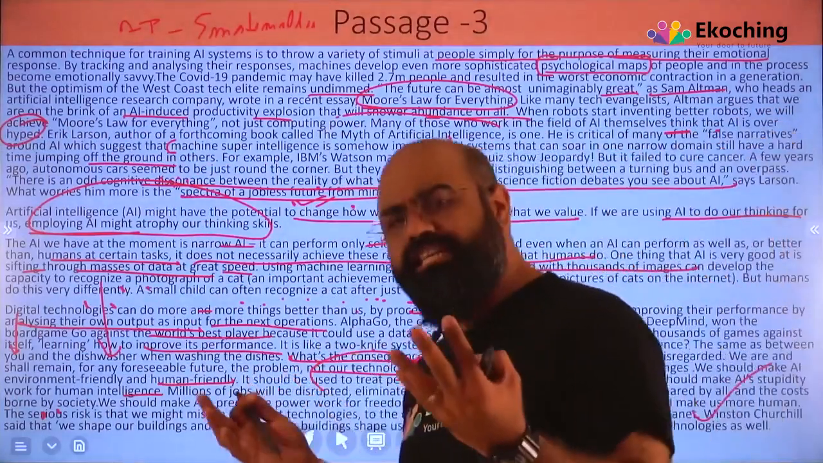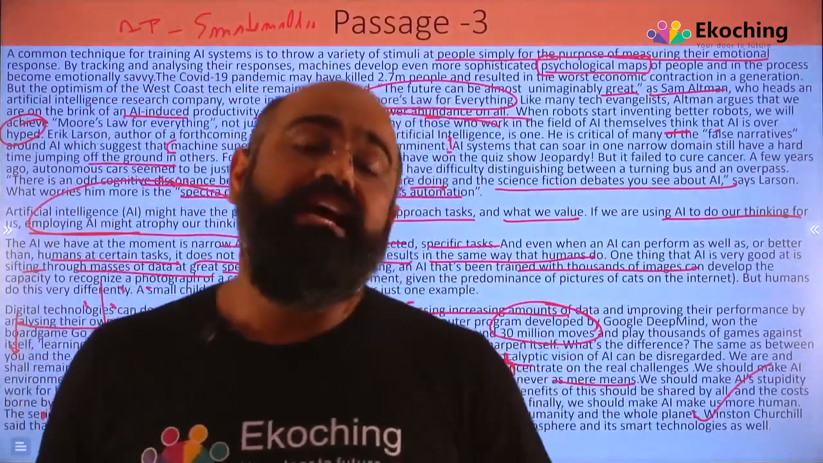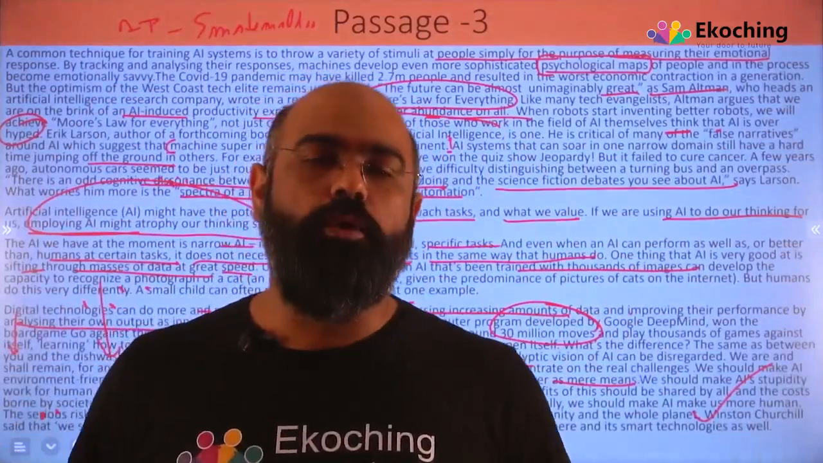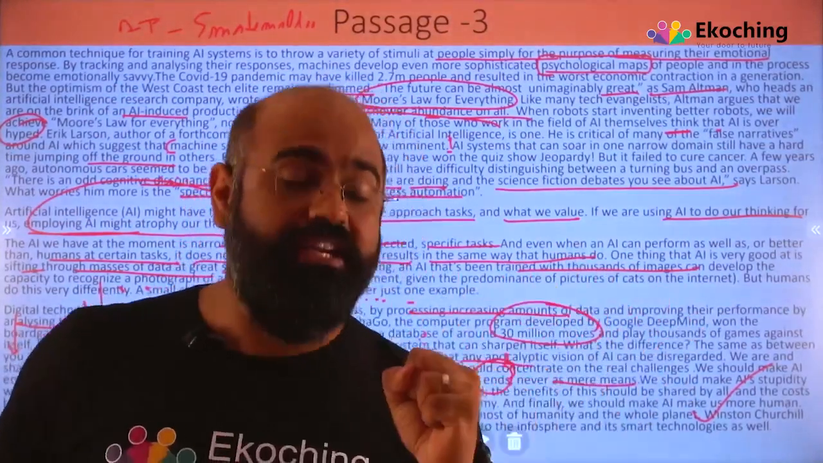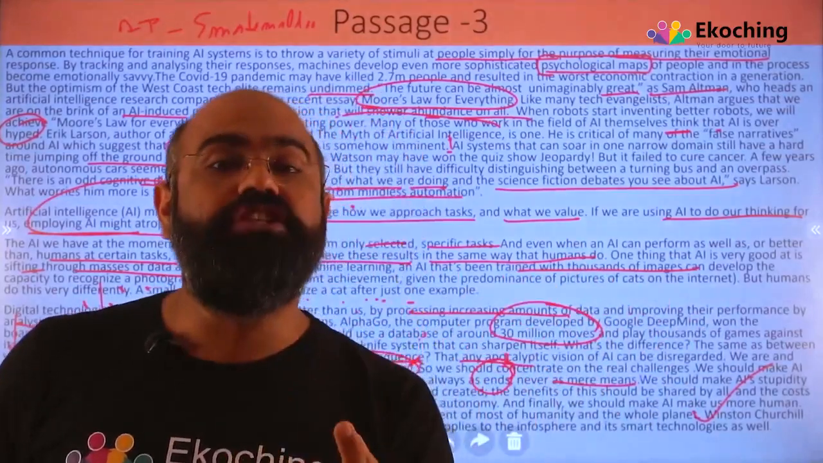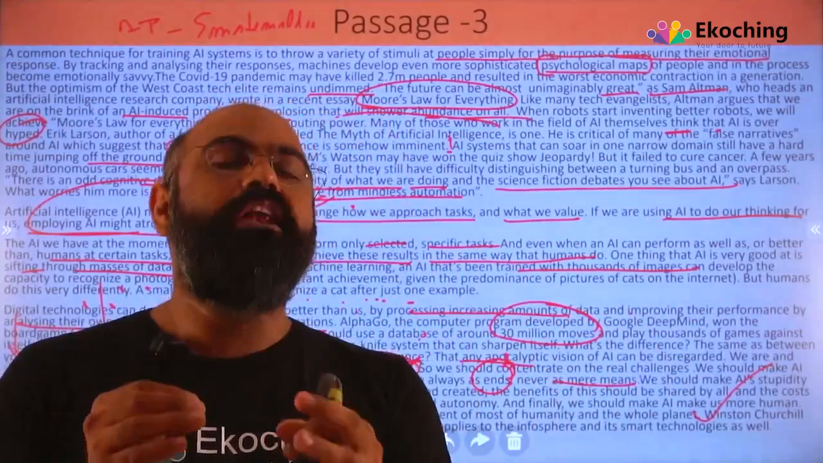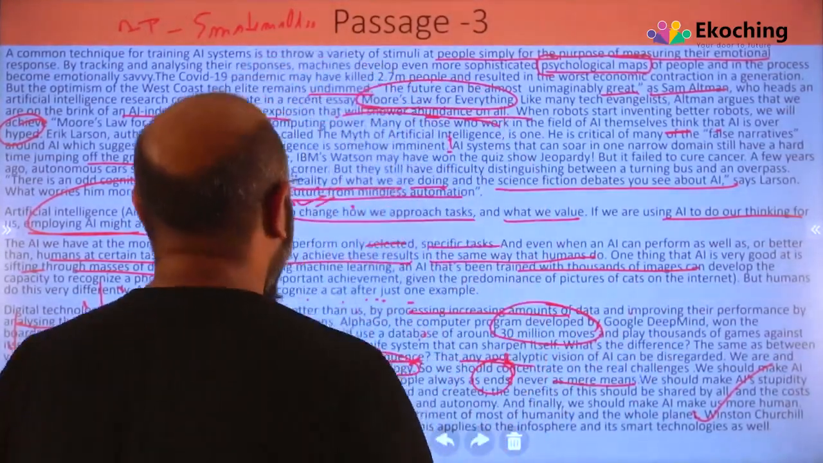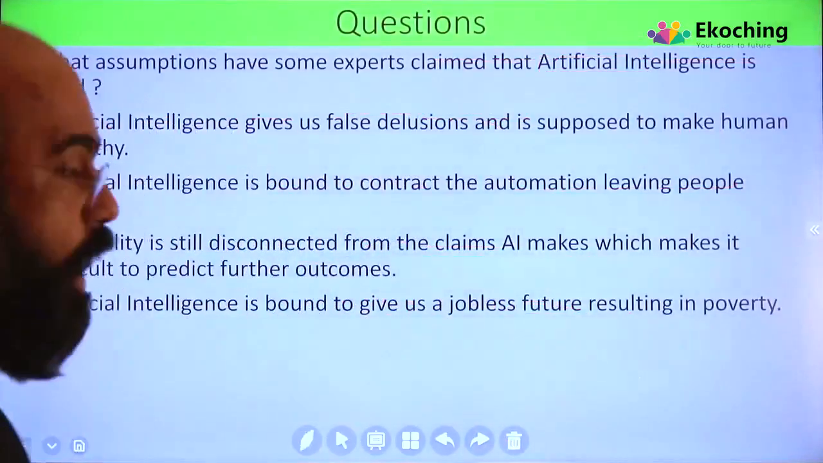So the passage is majorly about artificial intelligence, how it is not the only solution. There are negative sides to it, and it is a cautious call. It is a kind of caution which the author is telling us: be cautious when you are trying to implement artificial intelligence. Let's move to the questions now. Slightly long passage. Let's go to the question on what assumptions.